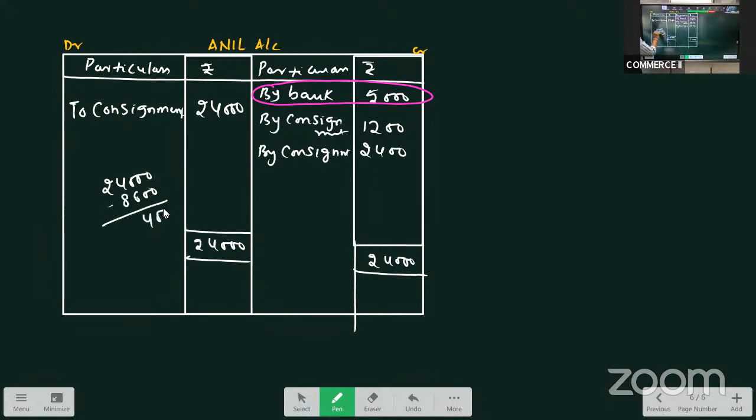Difference is 15,400, by bank. This is the amount sent by Anil to Akhil.